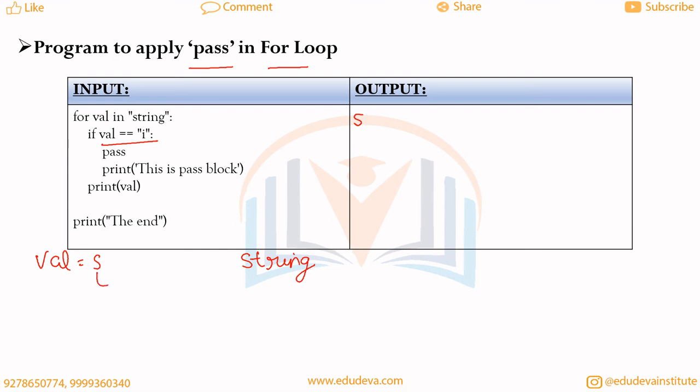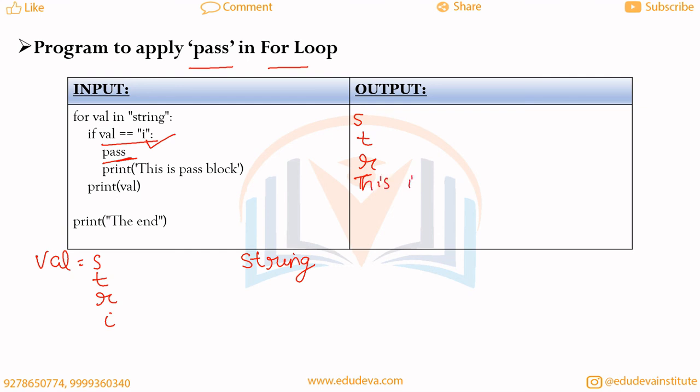At the second step the value of val is t, so we will print t in the output, and then the value of val is r, so we will print r in the output. Now the value of val is i, and when we check i is equal to i, it will be true. So it means we just need to follow the normal thing that we follow every time. So we will go to the pass and just ignore this statement, and then go to the print, which is in this pass block.